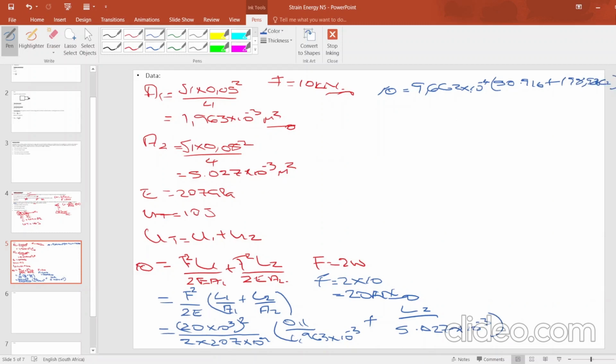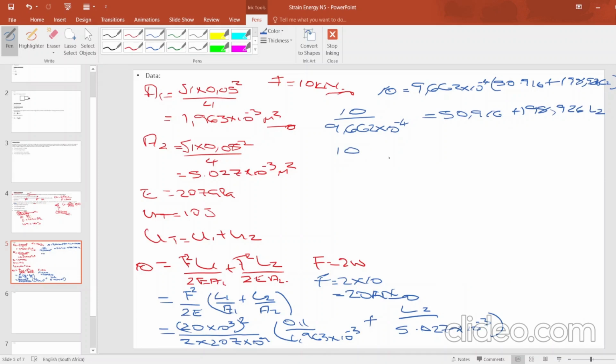Then we divide the whole thing by 9.662 times 10 to the power negative 4, and this side as well. Then it will be 10 divided by 9.662 times 10 to the power negative 4 equals 50.916 plus 198.926 L2.